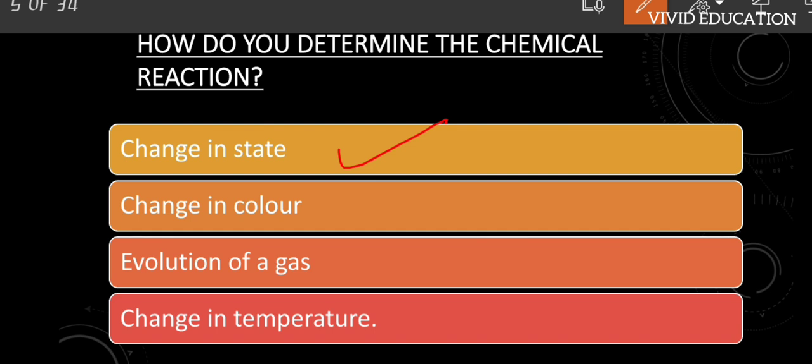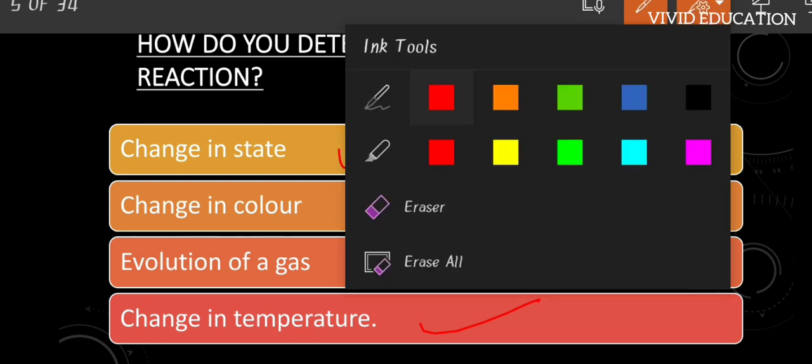Of course, just look, the iron is getting converted into rust, correct? So that is a change in state. Of course, there is also a change in color, evolution of gases, and change in temperature, right? So these are the properties by which we can say whether a reaction has taken place or not. All right, I hope it's clear.